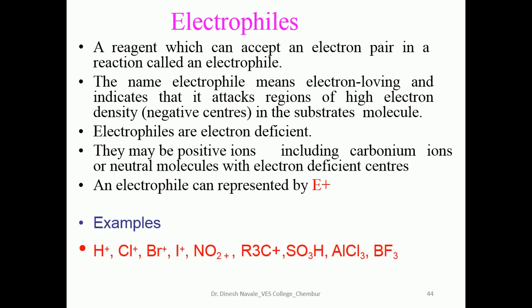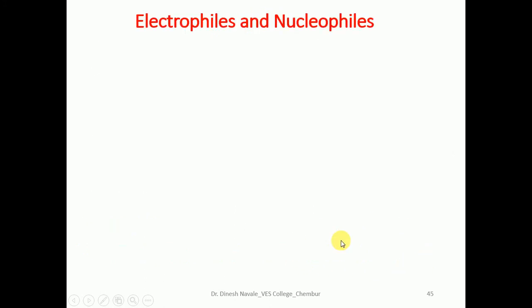Some examples are proton, chlorine, bromine, iodine having the positive charge, nitronium ion, tertiary carbocation, sulfonic acid, AlCl3 and BF3 as Lewis acids. So all these are examples of the electrophile. But in the first 4 examples you can observe there is a positive charge, and in the last 3 examples there is no positive charge. That means electrophiles can be either positively charged or neutral species like Lewis acids.